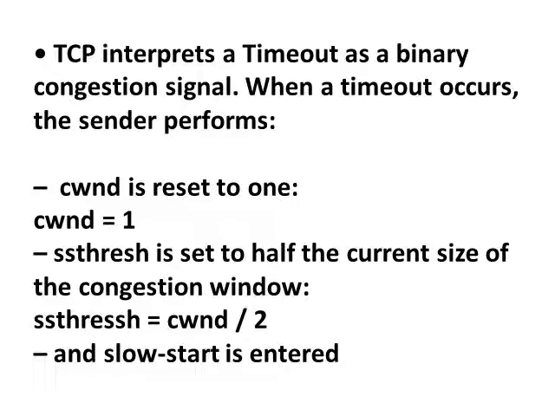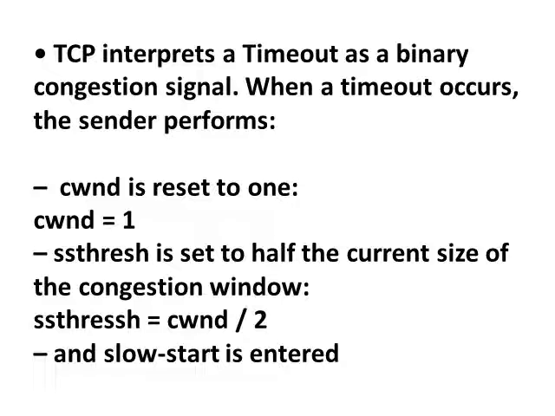So when TCP interprets a timeout during the congestion process, it treats it as a binary congestion signal, and the TCP sender performs the following operations on the congestion window and the slow start threshold.